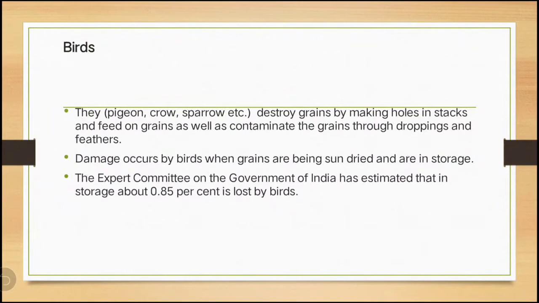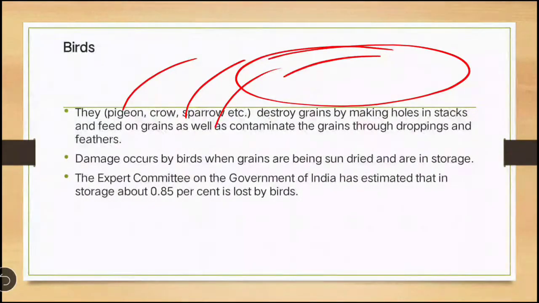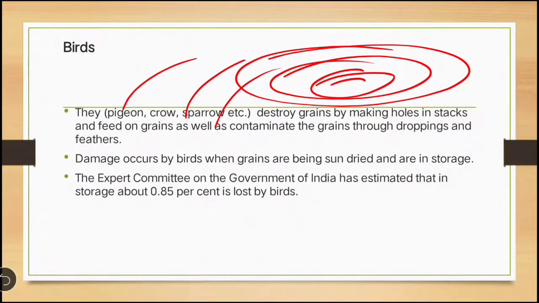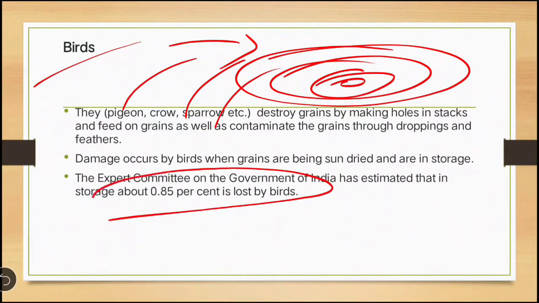Next we will see birds. Pigeon, crow, sparrow, these are the birds that cause damage to the stored product. Suppose you are sun drying rice or wheat, anything, at that time also they will feed on it, and in storage also the birds will attack. Nearly 0.85% loss is caused by these birds.